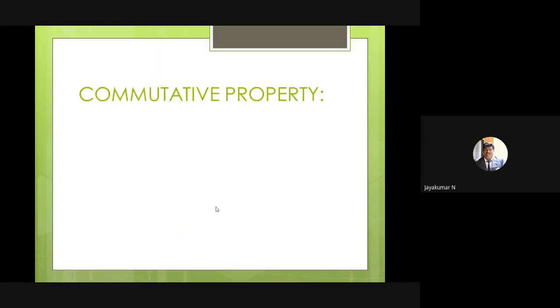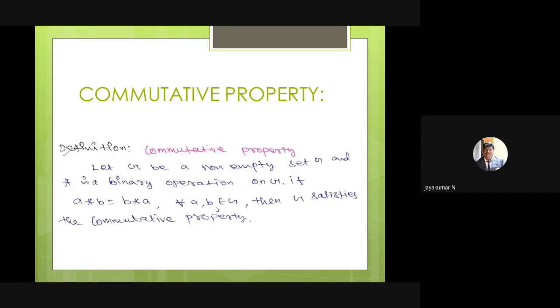So the next one is the fifth property, the commutative property. Let G be a non-empty set and star a binary operation on G. If A star B is equal to B star A for every A comma B belongs to G, then G satisfies the commutative property. Commutative property means simply: choose any two elements, apply the operation, change the order, then apply the operation. If both are equal, then we can say that the set satisfies the commutative property.